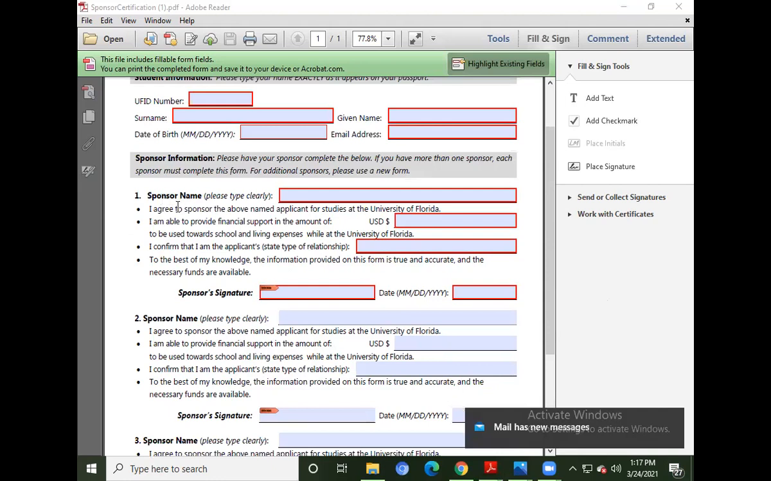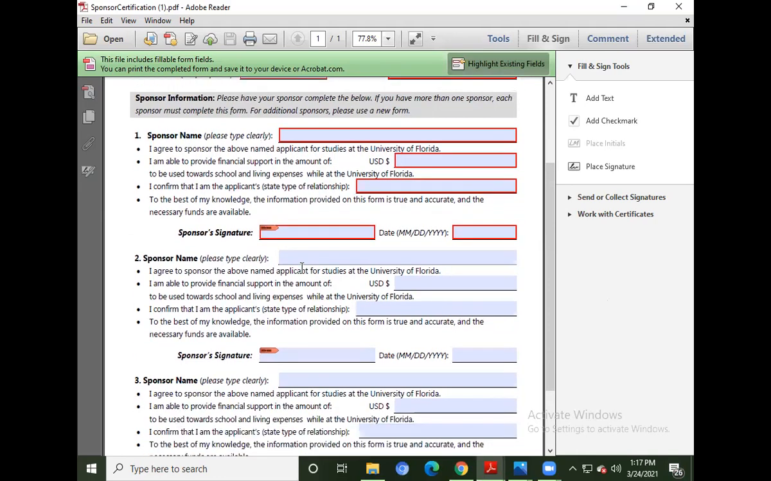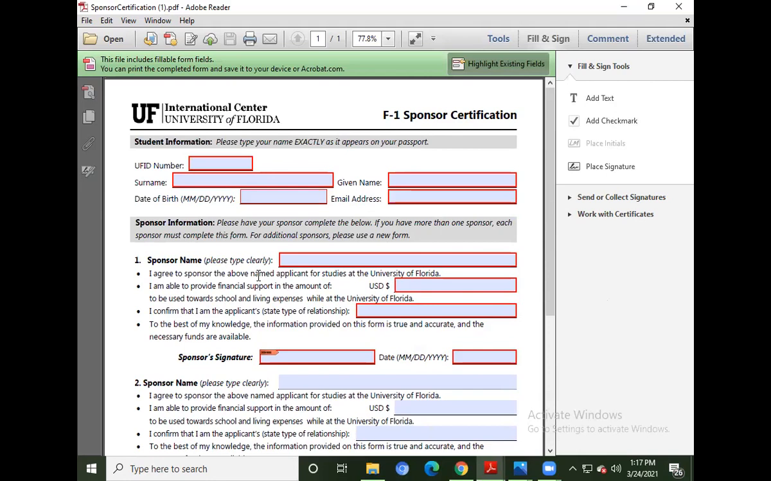So obviously you have to mention, I agree to sponsor the above named applicant for studies at the University of Florida, US dollars, how much? The balance will be mentioned over here. I will state later what balance should be mentioned, so I will come back to this. So this is the sponsorship form. It is similar to what other universities also give you, the same kind of form, and you have to fill it and submit it to the university along with the financial documents.